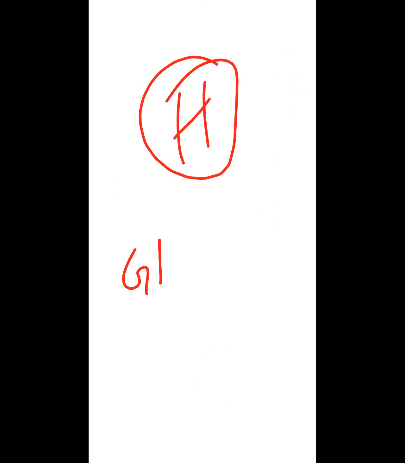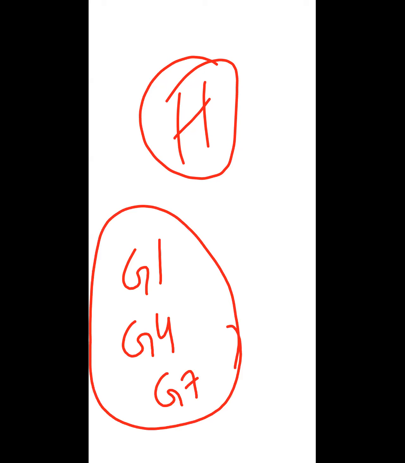So the possibility for hydrogen is we can put hydrogen in group 1, or in group 4, or hydrogen has little similarity with group 7. But hydrogen has a lot of dissimilarities with group 1, group 4, and group 7. It means hydrogen doesn't belong to group 1, group 4, or group 7. That is why hydrogen belongs to period 1, meaning it has one shell around it, but hydrogen doesn't belong to any group.